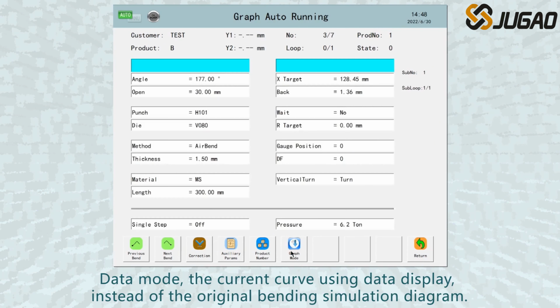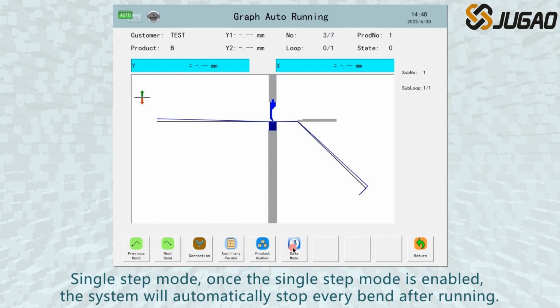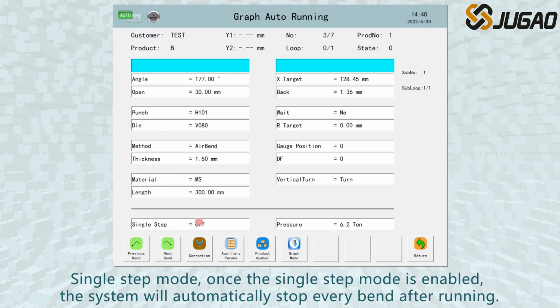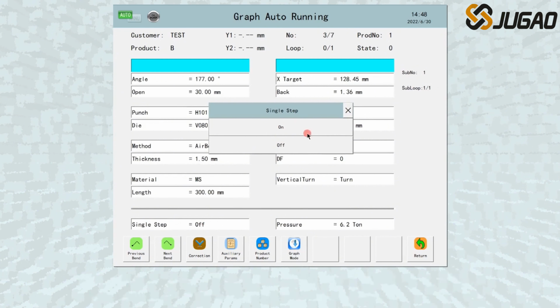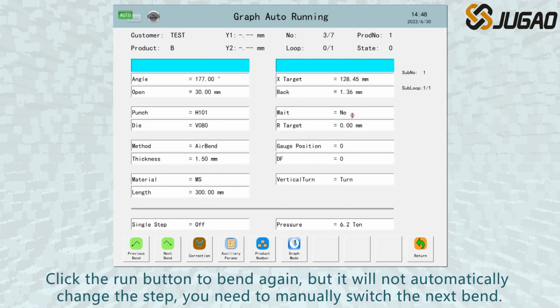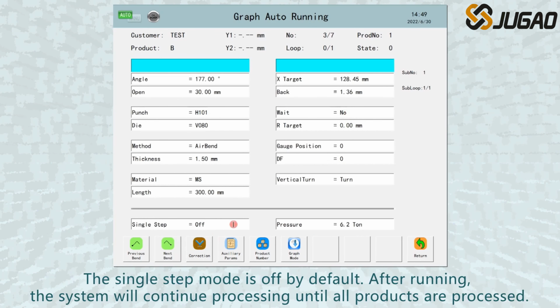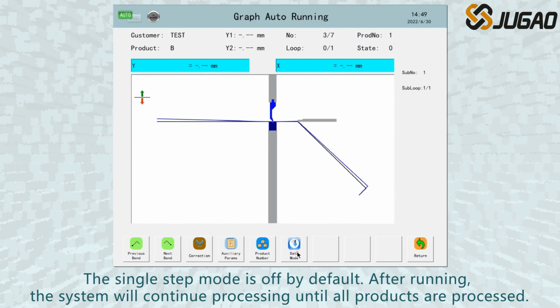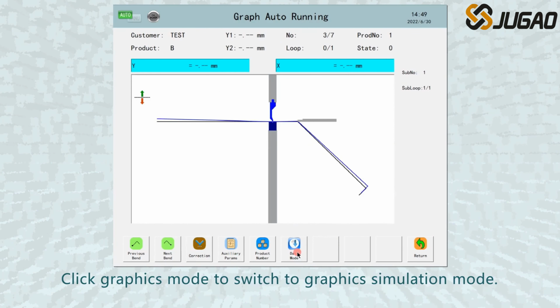Data mode, the current curve using data display, instead of the original bending simulation diagram. Single step mode, once the single step mode is enabled, the system will automatically stop every bend after running. Click the Run button to bend again, but it will not automatically change the step, you need to manually switch the next bend. The single step mode is off by default. After running, the system will continue processing until all products are processed. Click Graphics mode to switch to Graphics Simulation mode.